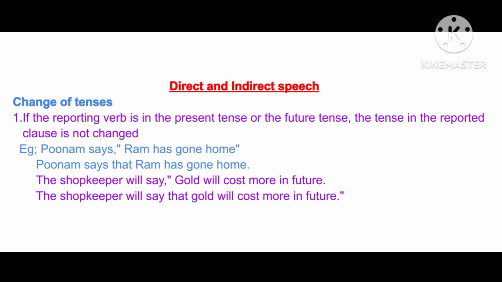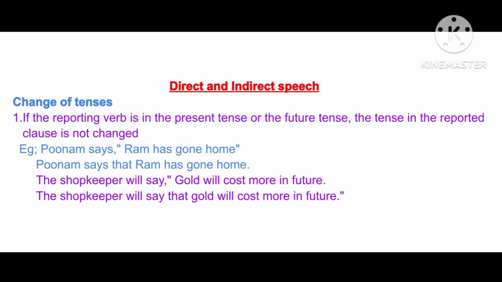Rule number 1. If the reporting verb is in the present tense or the future tense, the tense in the reported clause is not changed. For example, Punam says, "Ram has gone home." Let's change it. Punam says that Ram has gone home. Here, the reporting verb says is in simple present tense, so the tense in the reported clause remains unchanged.